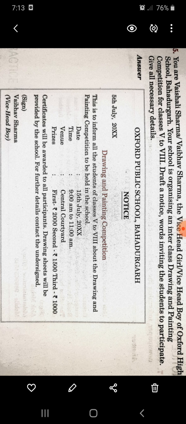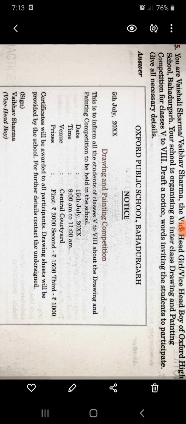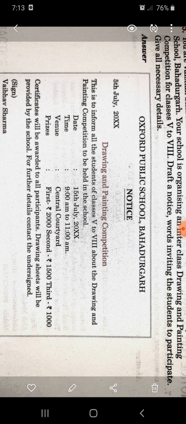I discussed yesterday the points to remember in your mind about how to write a notice. Number one, you should always write the notice in brief. A notice must be enclosed in a box. Keep the notice in a box.